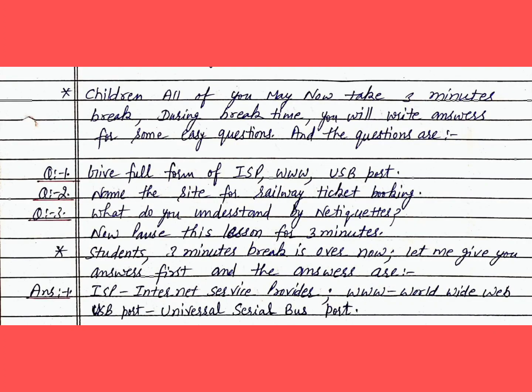Children, all of you may now take 3 minutes break. During break time, you will write answers for some easy questions. And the questions are: question number 1. Give full form of ISP, www, USB port. Question 2. Name the site for railway ticket booking. Question 3. What do you understand by netiquettes? Now, pause this lesson for 3 minutes.